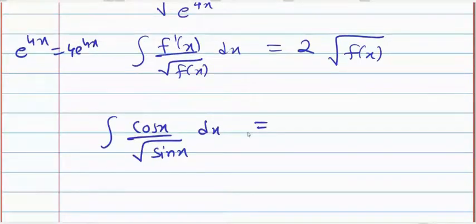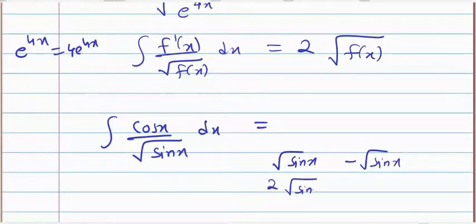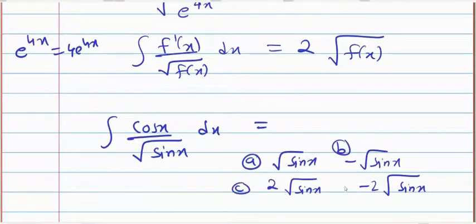The options are: under root sin x, minus under root sin x, root 2 root sin x, and minus 2 under root sin x. These are the four options A, B, C, D. Now what is your answer? Please reply with A, B, C, D.